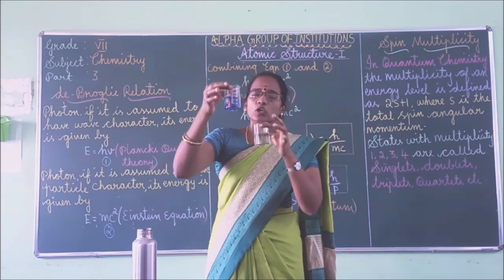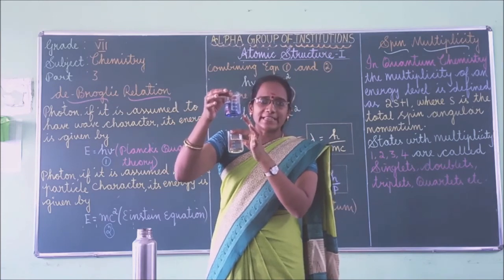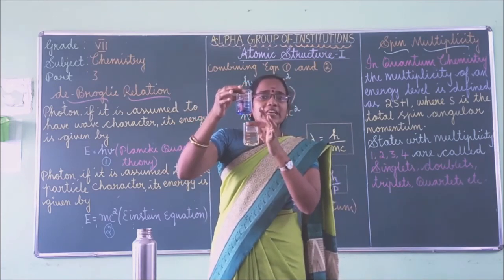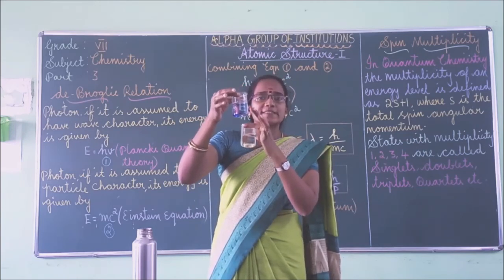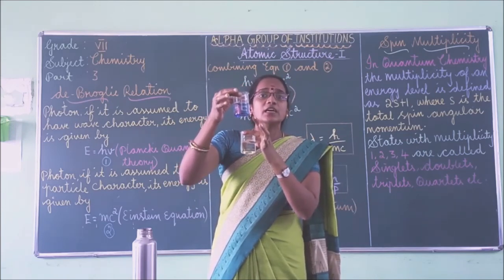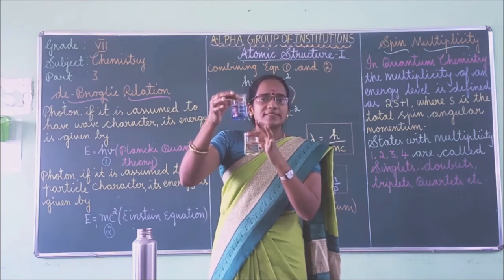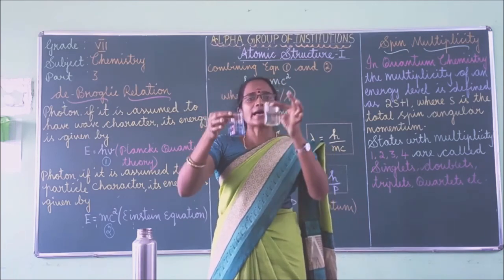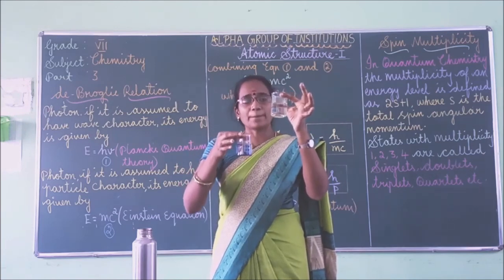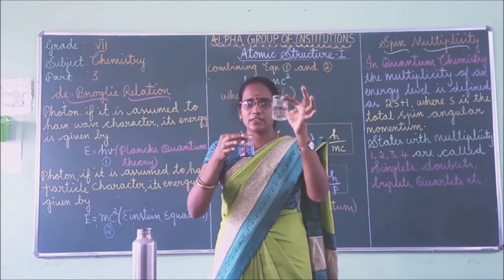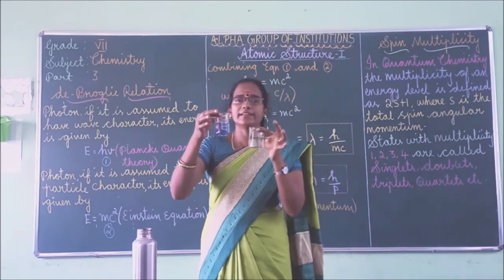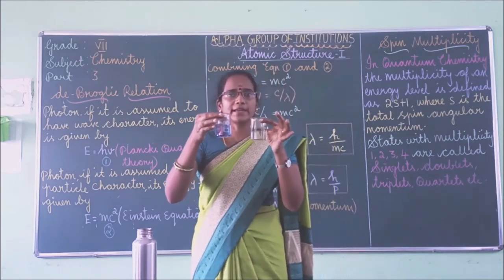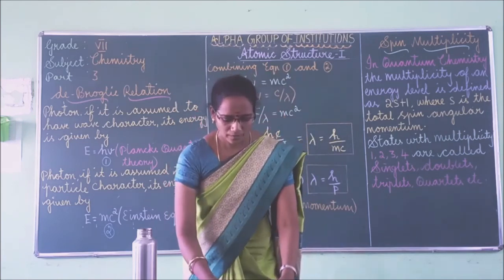So the particles in the ink are evenly distributed, and the particles in the ink diffuse fast. Diffuse means spread. They spread faster as compared to the particles in honey. So based on the density, the particles are continuously moving.